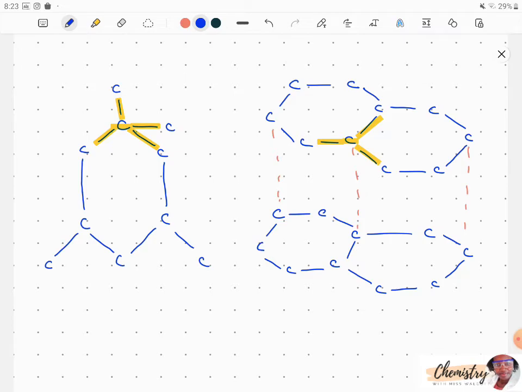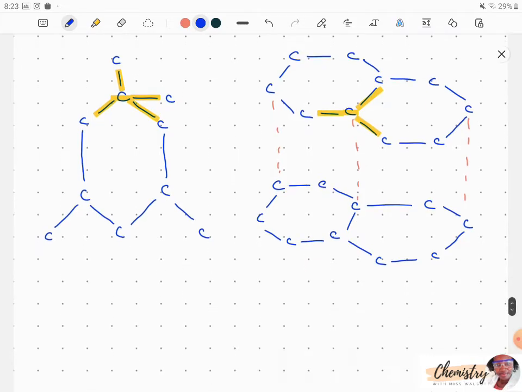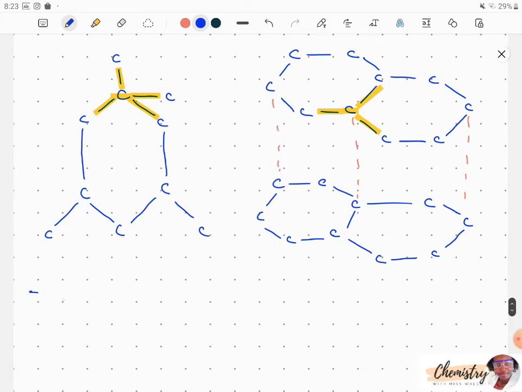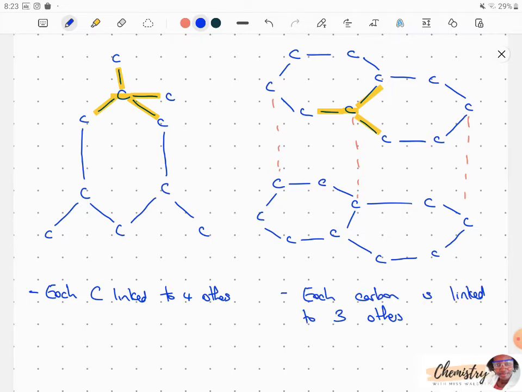We'll have to talk about the differences. Now in diamond, each carbon is linked to 4 others, which means all of the 4 valence electrons on carbon have been used up. But for graphite, each carbon is linked to 3 others. That 4th electron is going to become delocalized, meaning it's going to break free from the carbon. It doesn't belong to any one carbon anymore. And those delocalized electrons are free to move around the entire structure.